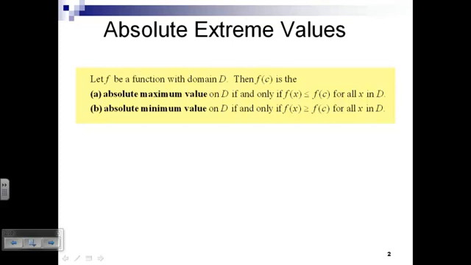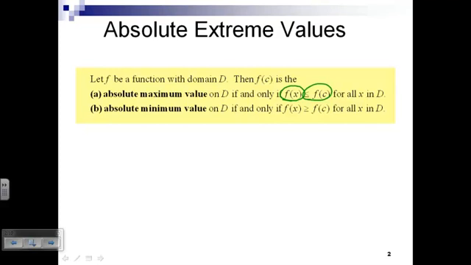Now, these only happen when there is one value that is higher than any other value that a function produces. That value may occur multiple times, but there's one value, and we could say for all other values of x, f of x is less than or equal to f of c. C is the location of the absolute maximum. F of c is the absolute maximum.